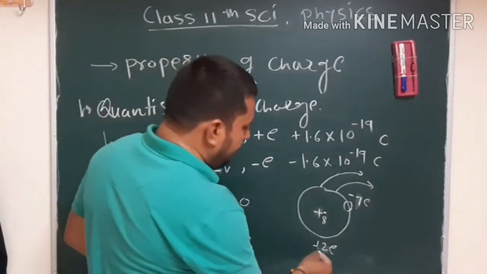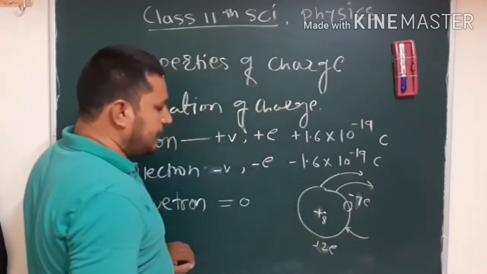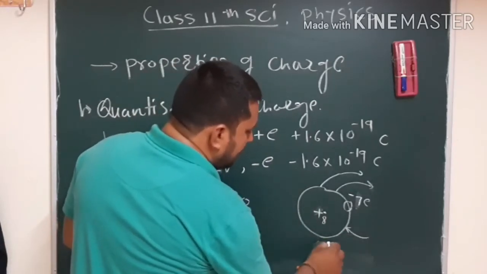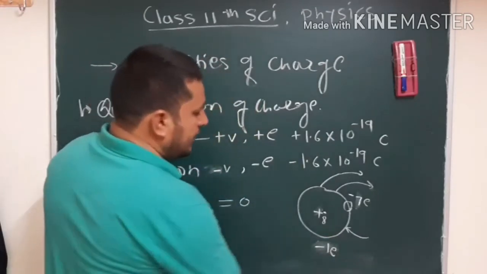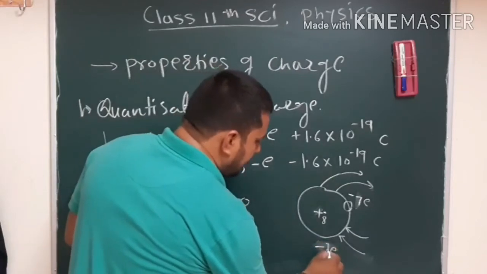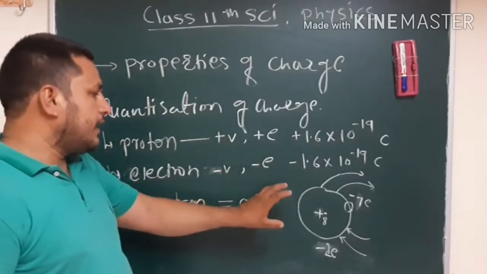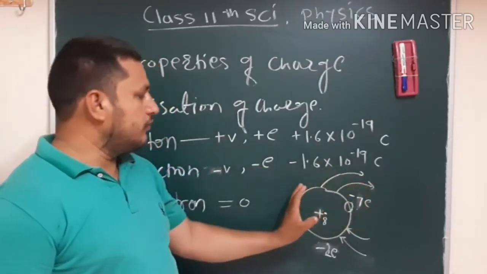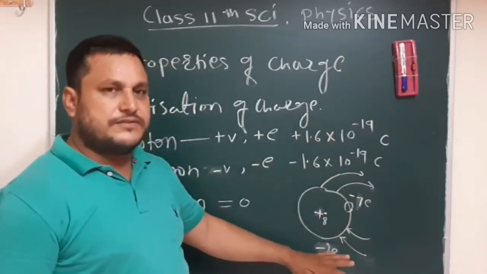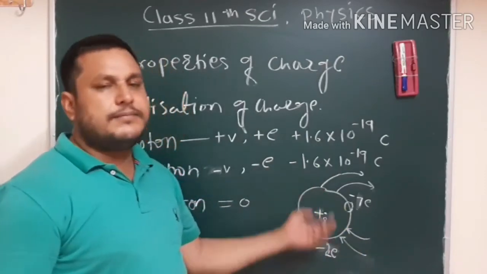If we are adding an electron from somewhere to that atom, suppose I am adding one electron, the net charge will be minus 1e. If again we add an electron, the net charge will automatically be updated to minus 2e. It means whenever we are donating or removing an electron from the atom, the net charge is positive, and when we are accepting an electron, the net charge becomes negative.